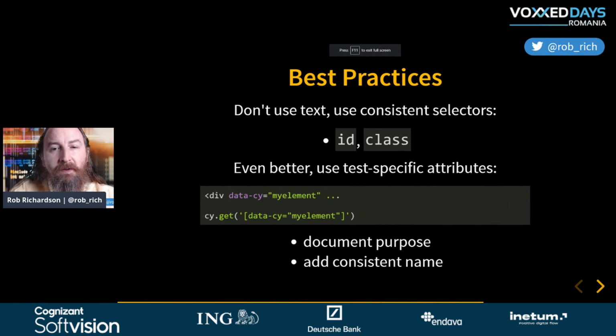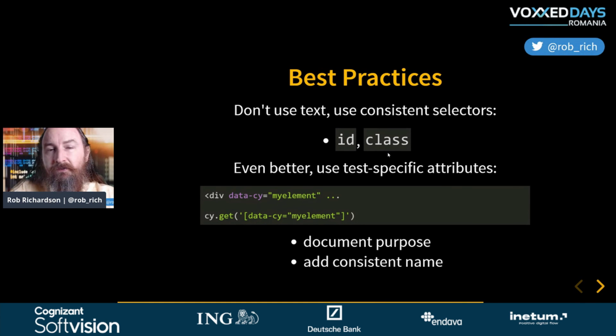Now, our first step is in selectors. We didn't do a lot with selectors because in this case, I was testing somebody else's site, not my own site. But if we're controlling both the site and the tests, then we should avoid using really deep XPath selectors or CSS selectors, instead focusing on IDs or classes.